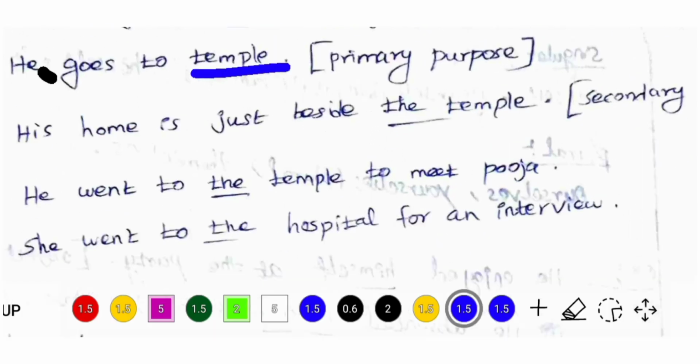His home is just beside the temple. This sentence talks about a secondary purpose. His home is just beside the temple. He is not going to the temple. He talks about his home being just beside the temple. Secondary purpose. For secondary purpose, place an article before the noun. He went to the temple to meet the priest for puja, not for prayer.